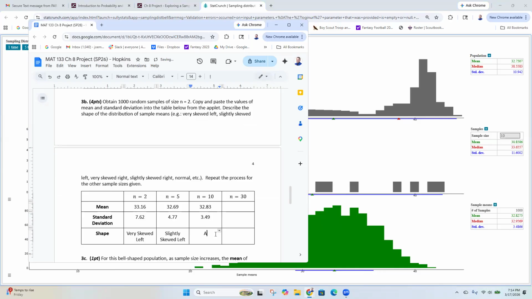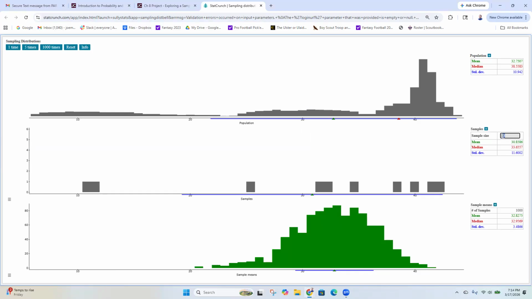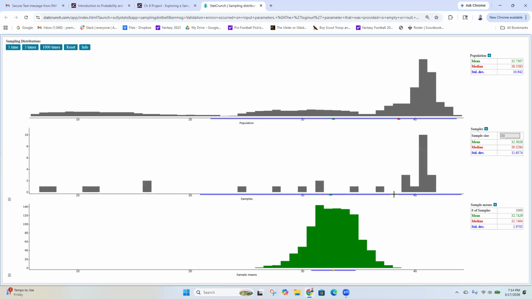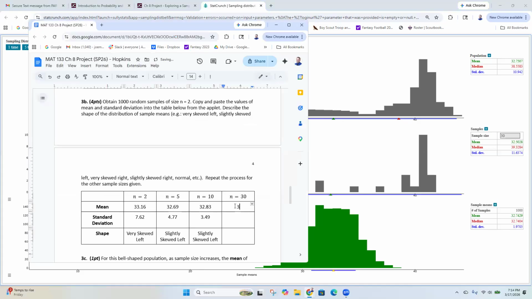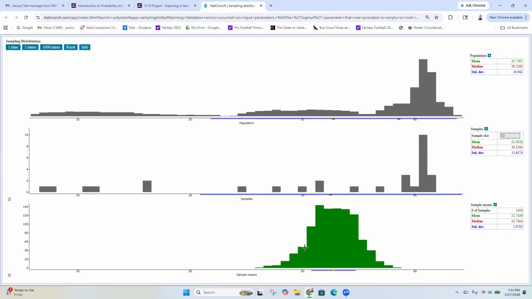Slightly skewed left. All right, and then 30, the magic number, is going to give us 32.7, 1.97, and normal. All right, looks normal. Looks good.